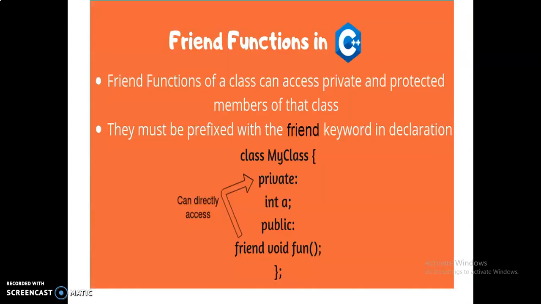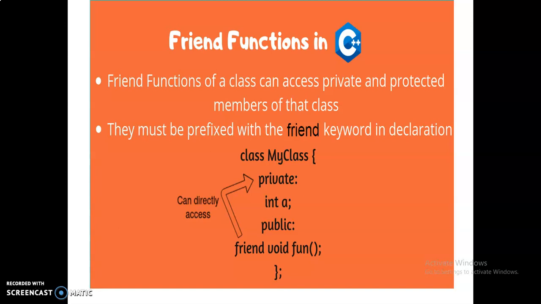Normally, the private members and private variables of a class are not accessed by outside class members. But if we declare a function as a friend, that function can access the private members and private member functions. Friend functions of a class can access the private and protected members of that class. They must be prefixed with the keyword friend in the declaration.